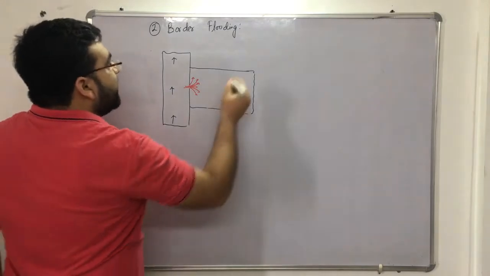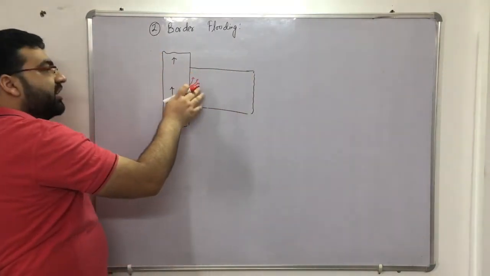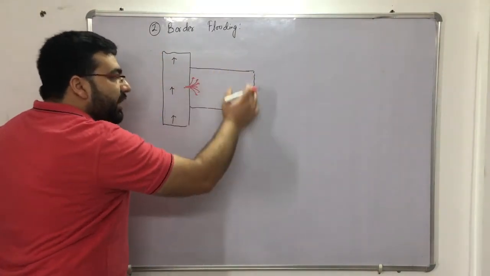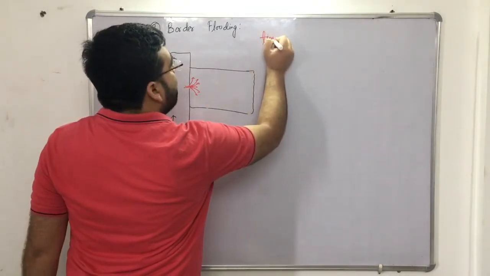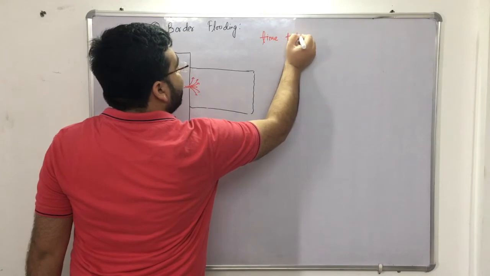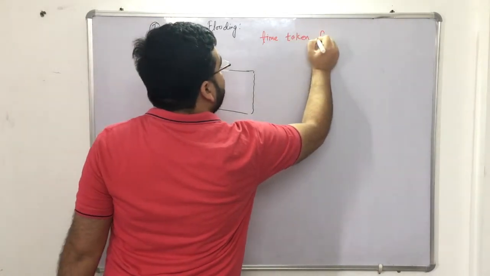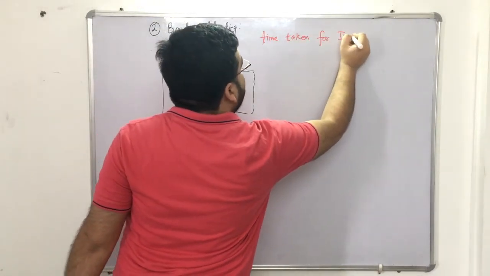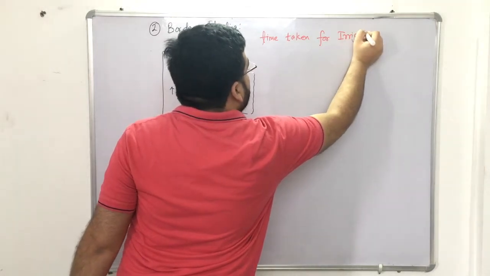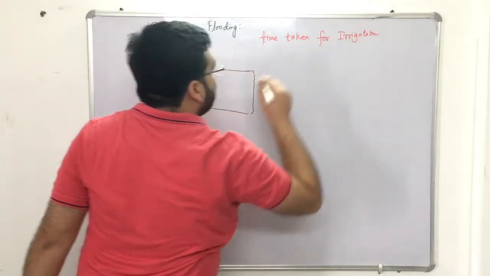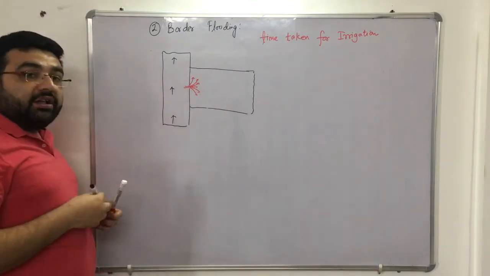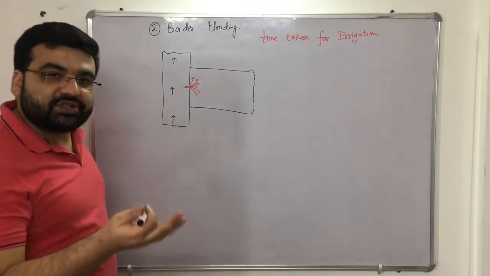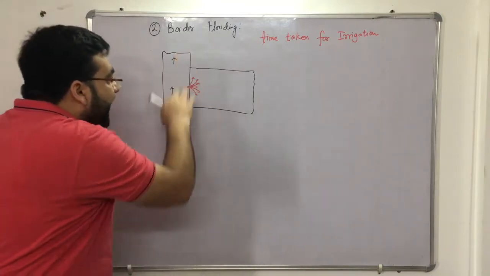Now the question is, how much time is taken by water to irrigate this particular land, right? So time taken for irrigation. Now how to get it? I can directly write the formula also, but that is not important. Important is that in the formula itself, the gate authorities can do some twists, right? So that is why it is important to derive the formula.